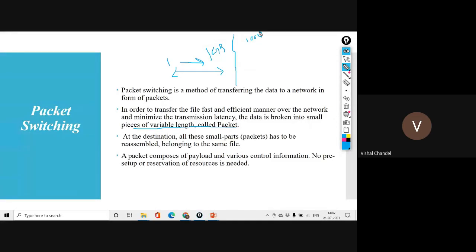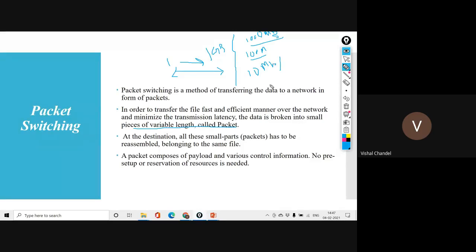This 1 GB may be 1000 MB, and I want to divide this 1000 MB into 100 MB each. So I am preparing 100 MB packets. How many packets am I going to prepare? I am going to prepare 10 packets of 100 MB.